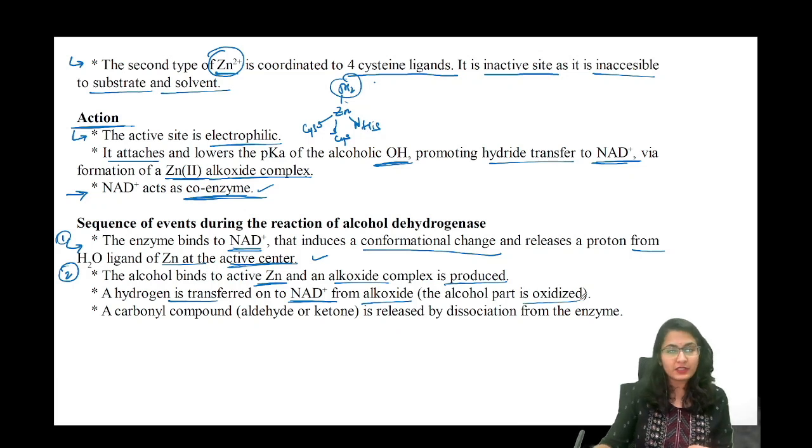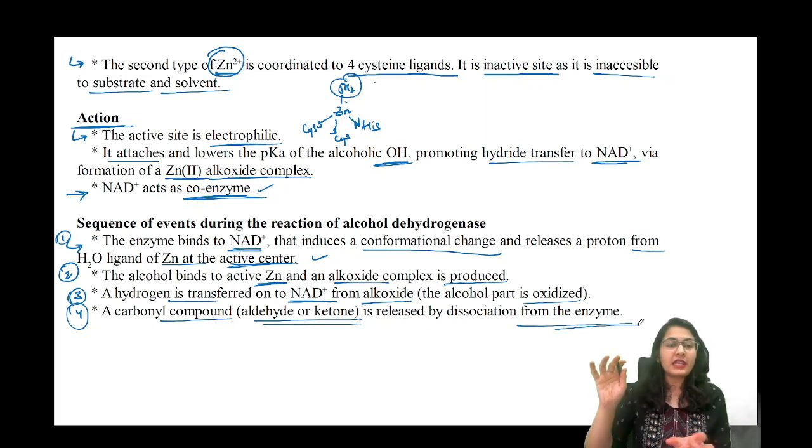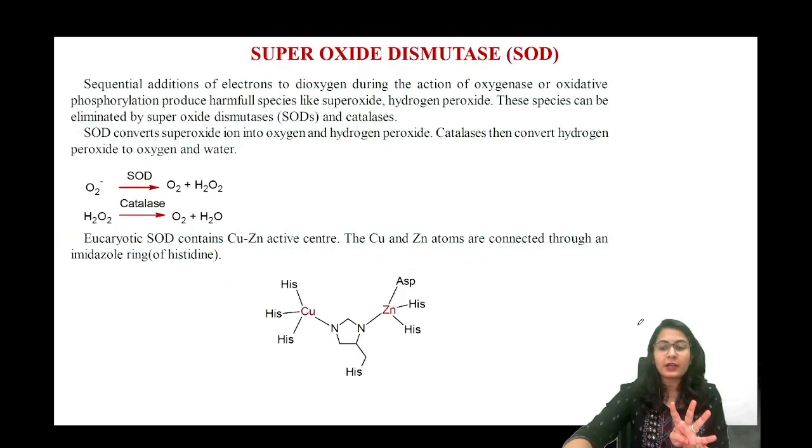The alcohol part is oxidized now. And the fourth part is the carbonyl compound, aldehyde or ketone, is released by dissociation from the enzyme. So in this way the 4 steps are complete. Only 4 steps are required.